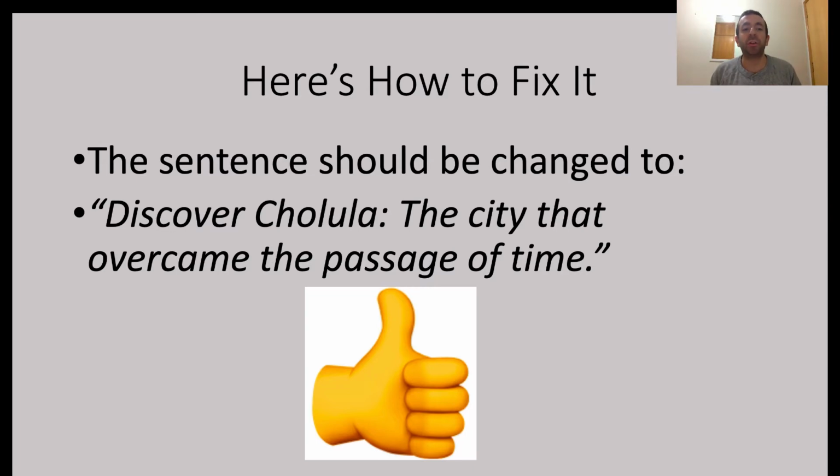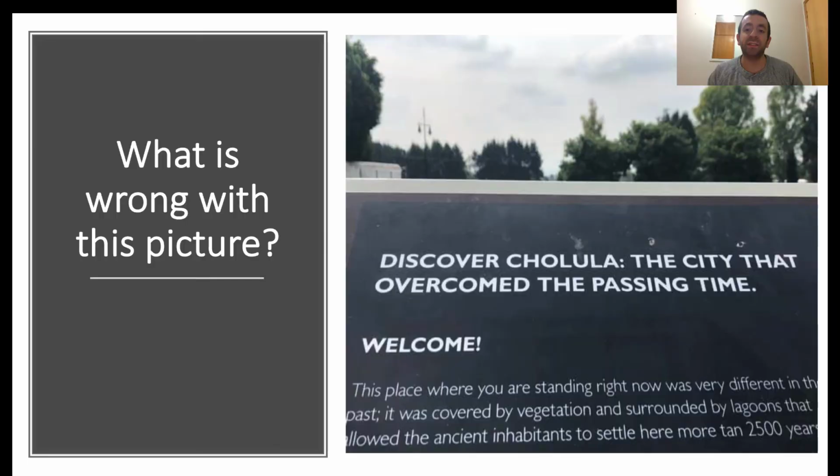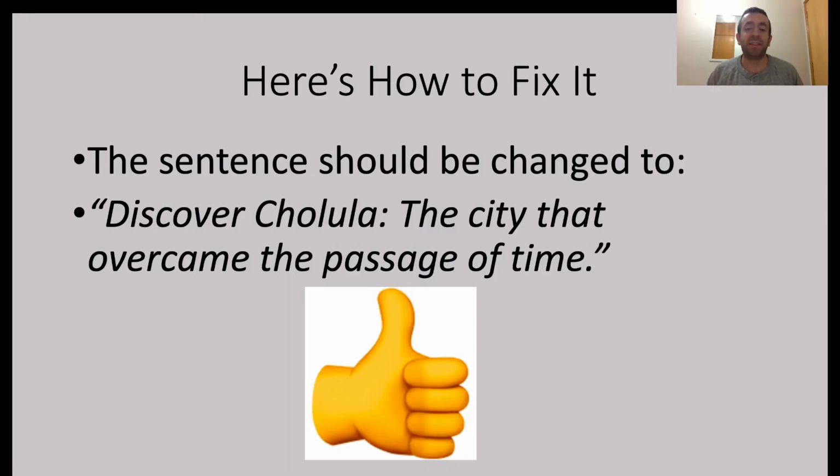So this headline should read, Discover Cholula, the city that overcame, not overcomed, not the passing time, but the passage of time. All right? So that's correct. So there are two major errors here, and I like to call this awkward phrasing. The sentence isn't so wrong. It just messes up the irregular version of the past tense for overcome, and then the passing time, it forgets the preposition of, and then you want to have it as a formal title, you want to say the passage of time and not the passing of time. So that's our first Spot That English error of fixing that we did.